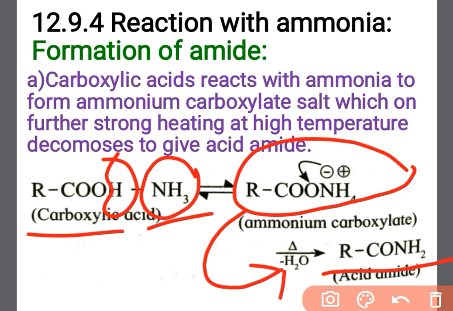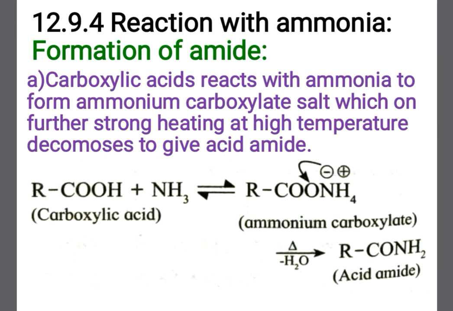You must know what is the general formula for amide. RC double bond O NH2 is known as amide. So carboxylic acid in presence of NH3 forms the ammonium carboxylate, and by removal of a water molecule from this ammonium carboxylate it gets converted into acid amide.